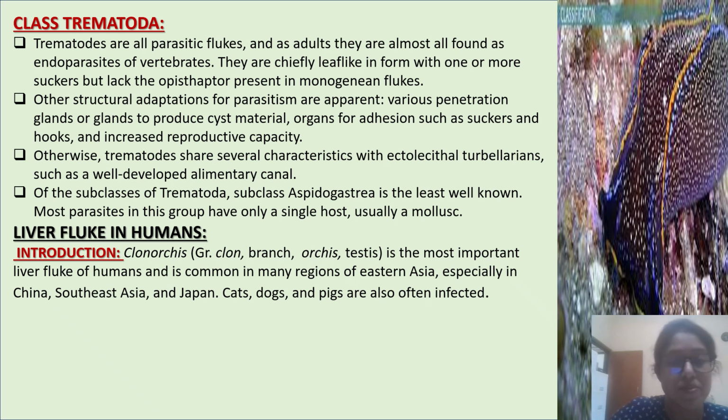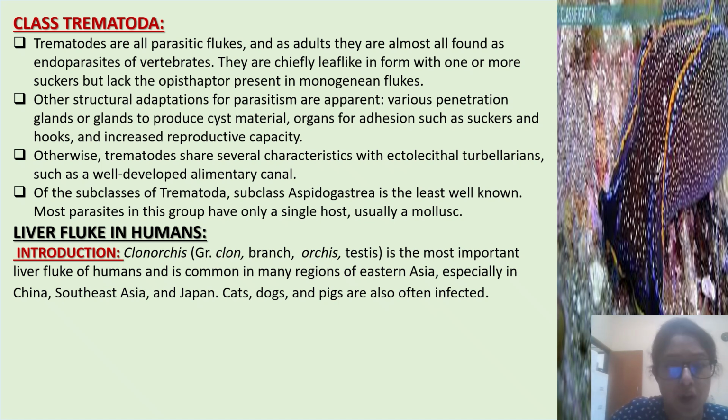Of the subclasses of Trematoda, subclass Aspidogastrea is the least well known. Most parasites in this group have only a single host, usually a mollusk. Next, liver fluke in humans. Introduction.